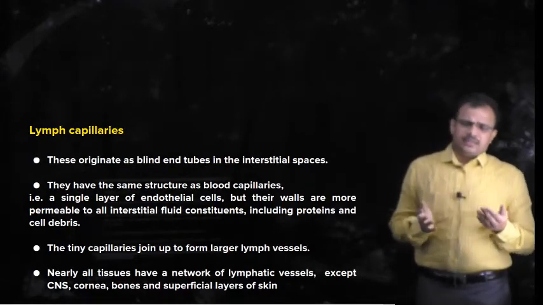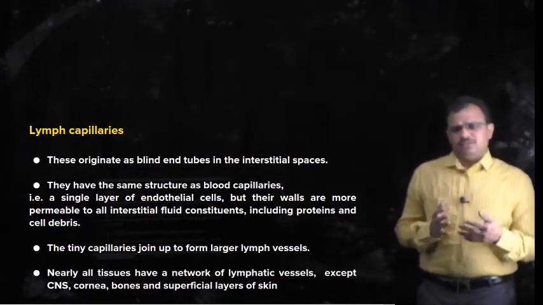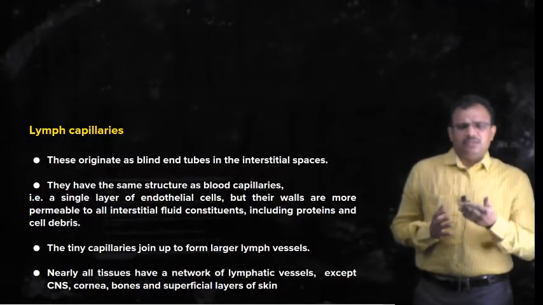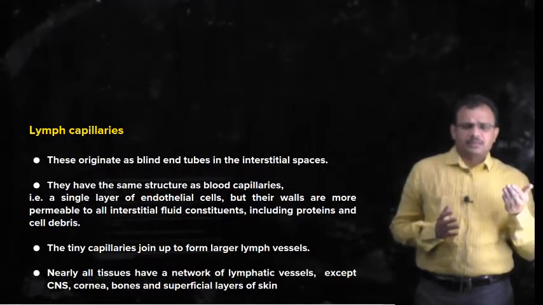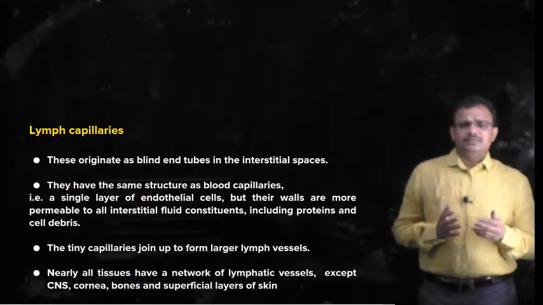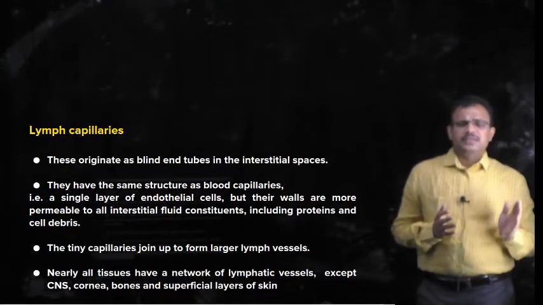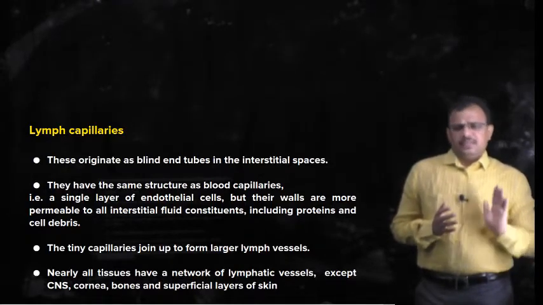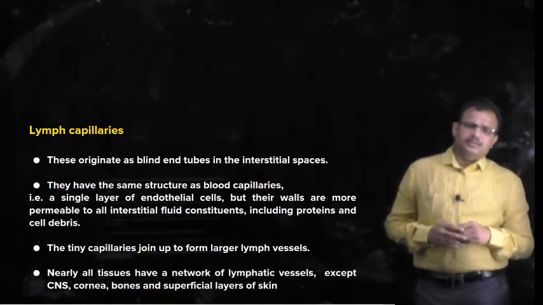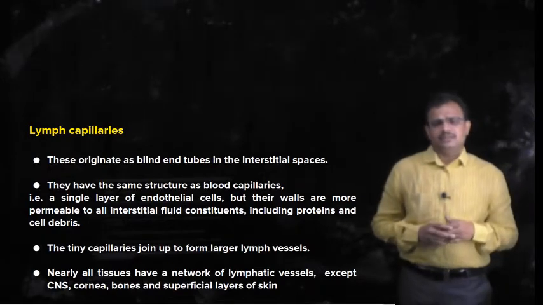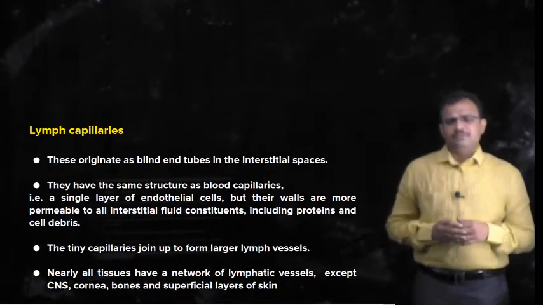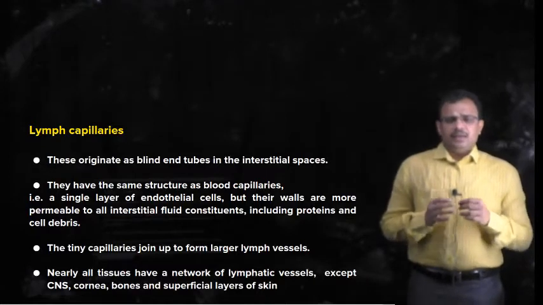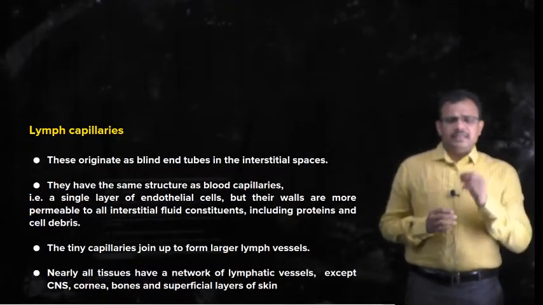In the case of blood vessels, they are continuous: heart, arteries, arterioles, capillaries, venules and veins, which again empty into the heart, whereas this does not occur in the case of lymph capillaries. They originate as blind ended tubes.